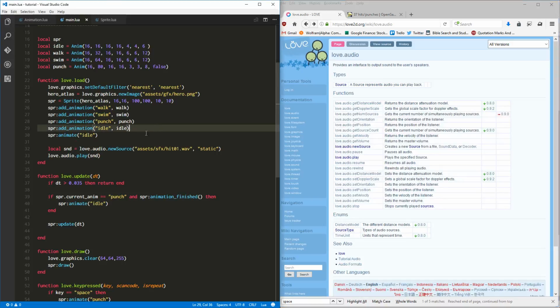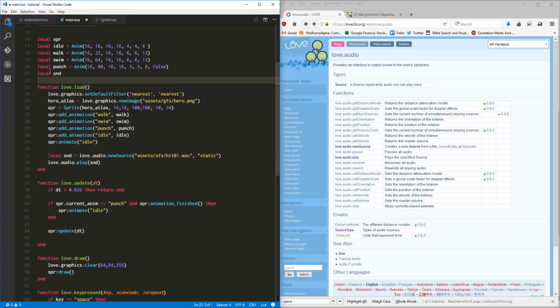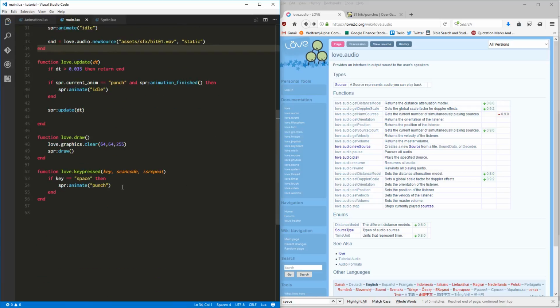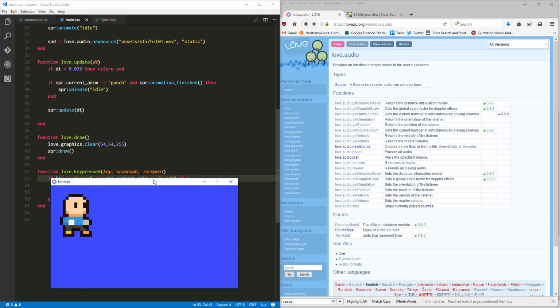All right, so now we have the audio source. Just for now, let's put that variable out here, so it's a local in our file. And let's take this and add that to here. And we can do something else. If key equals space and sprite.currentAnimation is not punch, then play the sound because it's awesome. See, what I'm doing here is that if it's not already punching, we don't want it to keep playing.